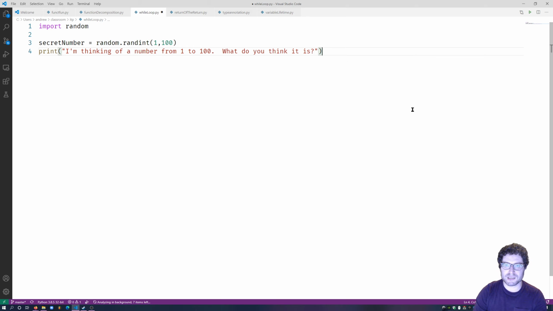What do you think it is?" Actually, let's throw that into an input statement. What we're going to do is put this into an input statement. "What do you think it is?"